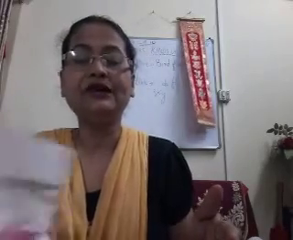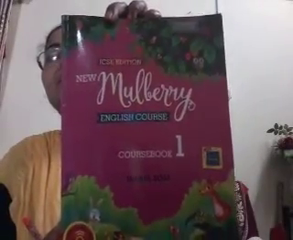Okay, so today in this class we will do the back exercise of chapter number 3. So open your book. This is the book New Mulberry 1, and you will open your book at page number 36 today. We will do the revision of chapter 3 by discussing once again the question answers and the back exercises given. Now see, the first one is making connection.